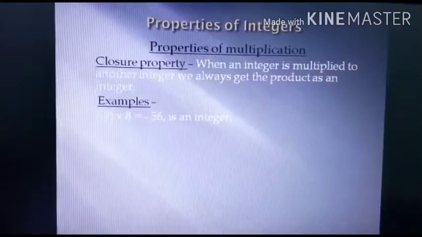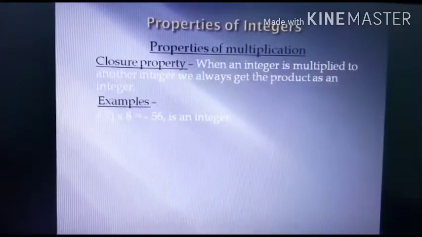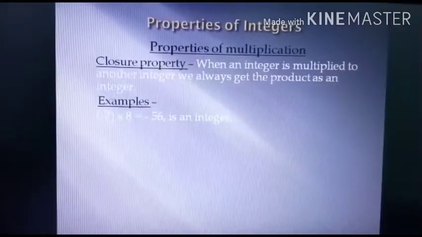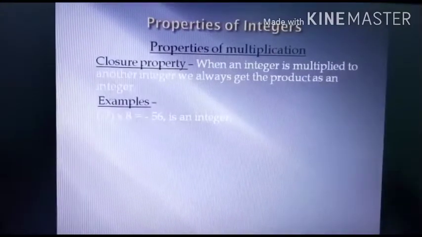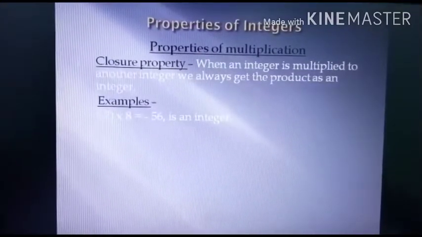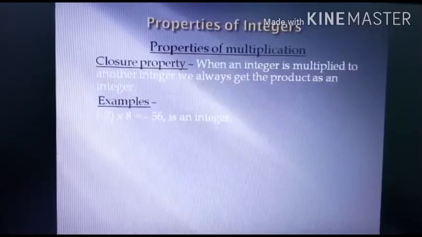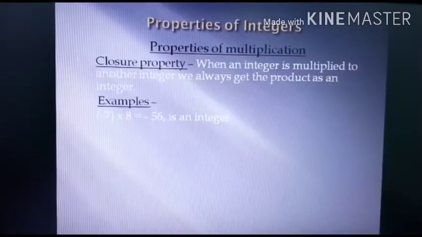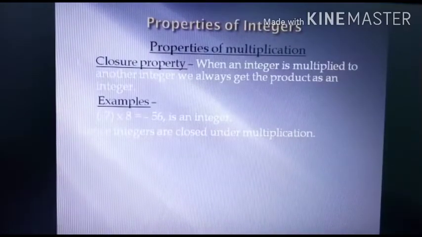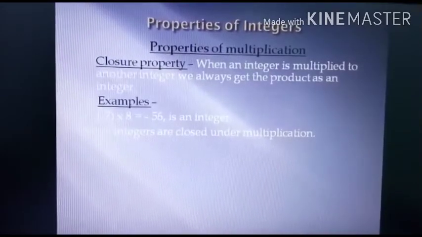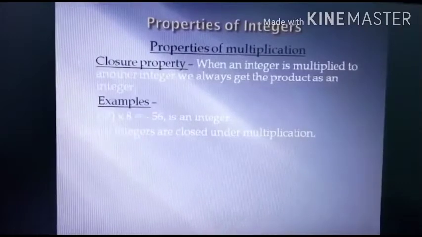Look at the example. Minus 7 multiplied by 8 is equal to minus 56, which is an integer. Now see class here, minus 7, 8 and minus 56 all are integers. What does this mean? This means that the integers are closed under multiplication. Multiplication of integers holds closure property.